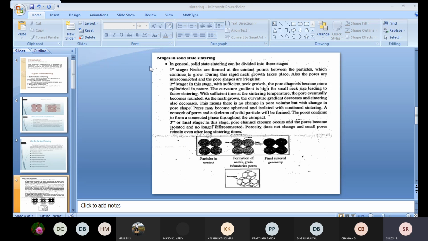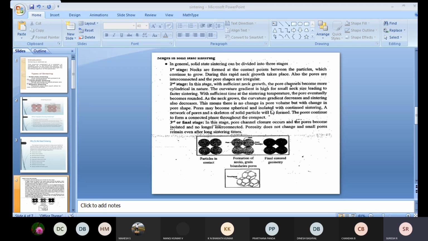In the second stage, the final neck growth takes place and the pores become almost cylindrical in nature. As the neck grows, the curvature gradient decreases and the sintering driving force also decreases.